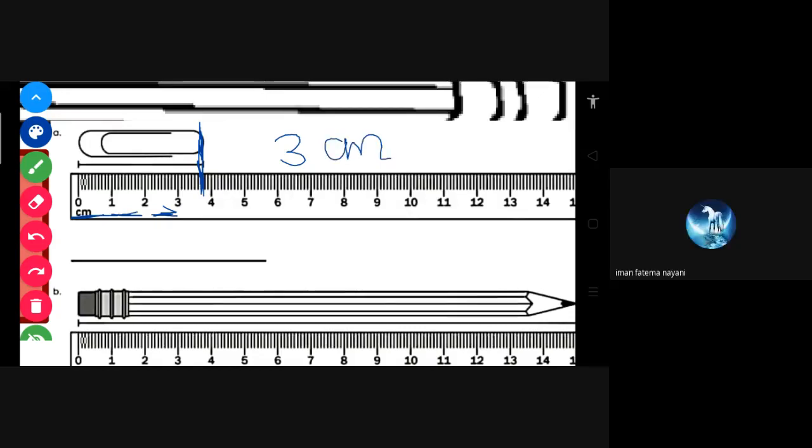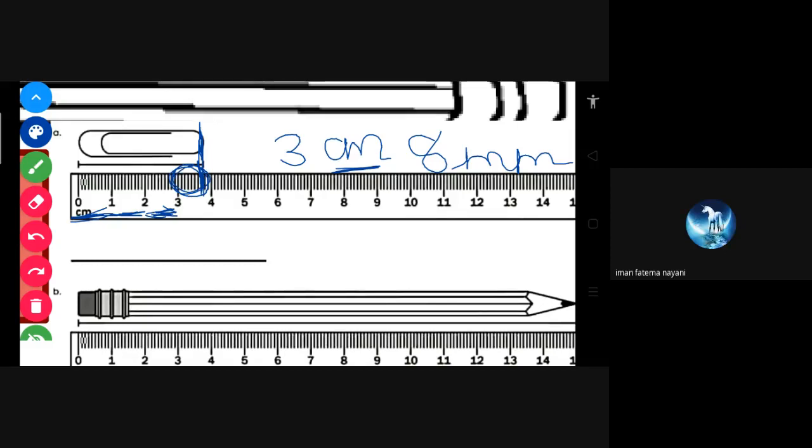Then here you have to count how many small arrows there are. Here 8 arrows are there, so it is 8 millimeter. Understood? Centimeter means these numbers you have to count, and millimeter means these small arrows. Is this clear or shall I repeat?